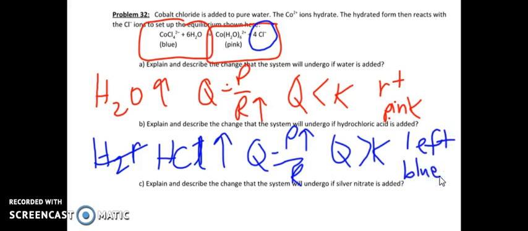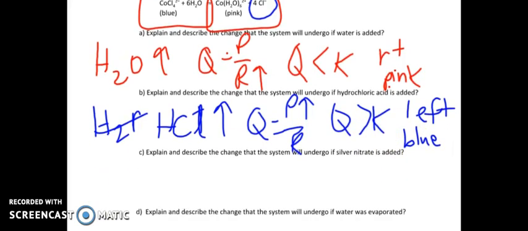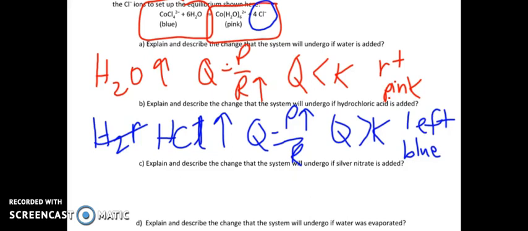Okay. Now look at letter C. I like letter C. And we can do this too. What if silver nitrate is added? And you're like, well, holy cow, silver nitrate is not even part of the equilibrium expression. Where is it there? Well, what do you know about silver nitrate? Well, silver ions, what is going to affect the silver ions? Well, I think it's going to be the chloride.